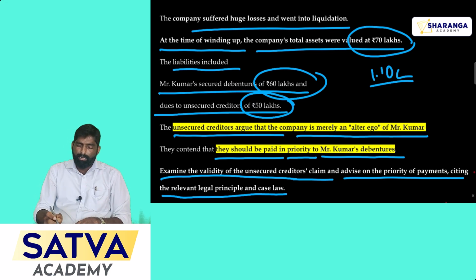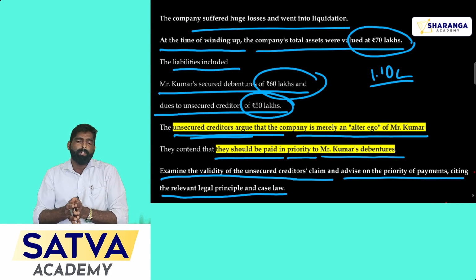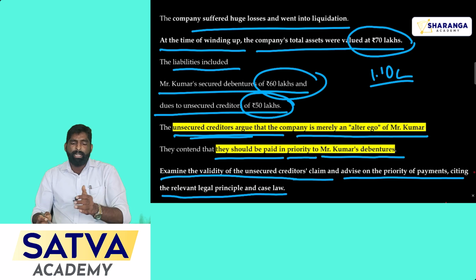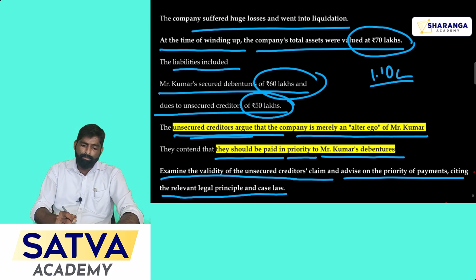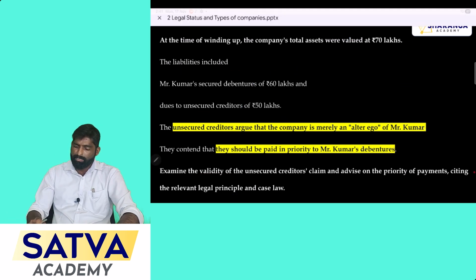Here the unsecured creditors' claim is that Kumar made a business form just to cheat the outsiders. But the thing is, the loss is because of the uncertainties. There is no wrong committed by Kumar here. He was actually carrying on the business. There is no intention to commit a fraud. Clear? Okay, let's see the applicable provisions for this case.